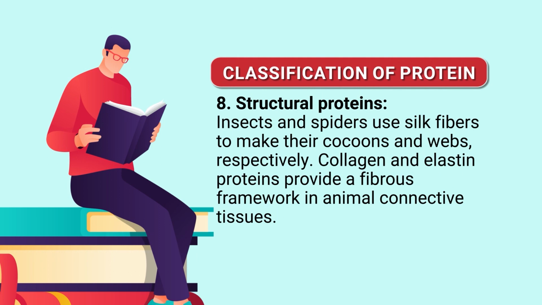Insects and spiders use silk fiber to make their webs, and collagen and elastin provide a fibrous framework in the animal's connective tissues. So, these are the functional proteins that perform different functions in our bodies.